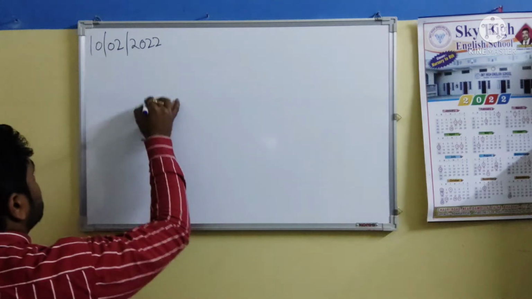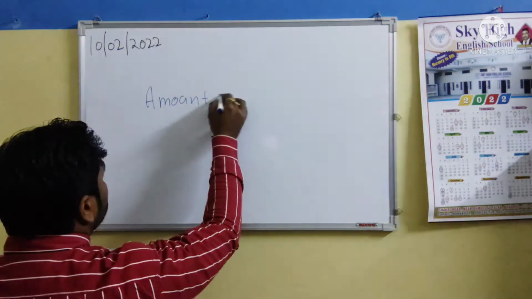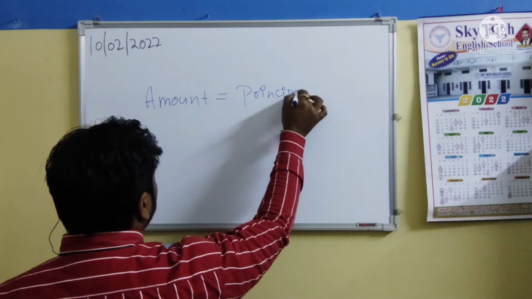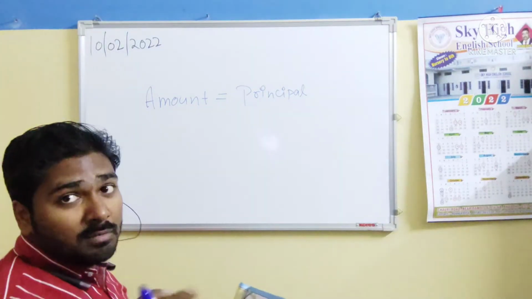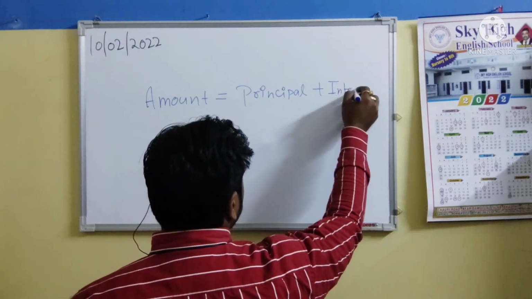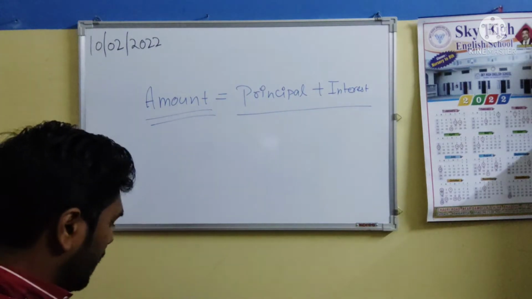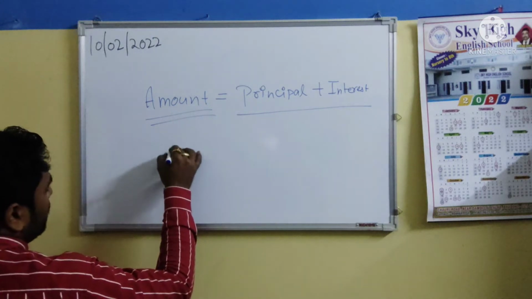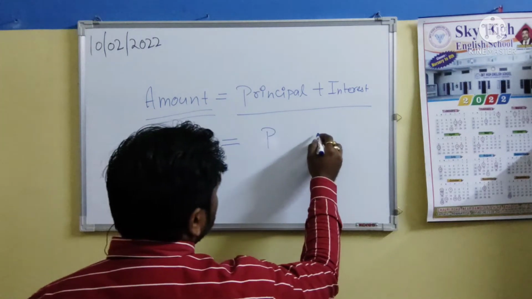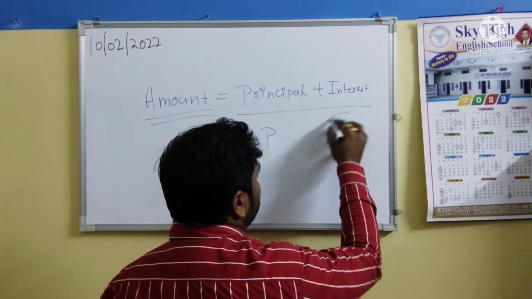The formula for amount is, yes, I have told that the amount means principal, the money which we have taken, मतलब जो पैसा हमने उनसे लिया था, plus ब्याज, that is interest. That is amount, you know as amount. Okay. So we denote amount as A. Principal को हम लिख सकते हैं P. Interest, that is simple interest, you can write it down as I.